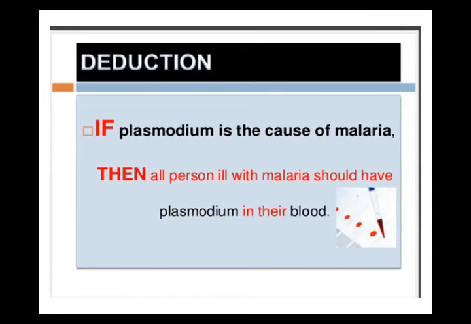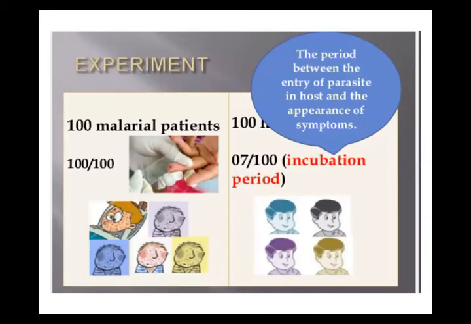Okay. After that, scientists performed an experiment, and he made two groups: control group and experimental group. I have told you, when any experiment is performed by the scientist, he makes two groups: malarial patient group and healthy persons group. So he took 100 malarial patients and 100 healthy persons, and he observed all the